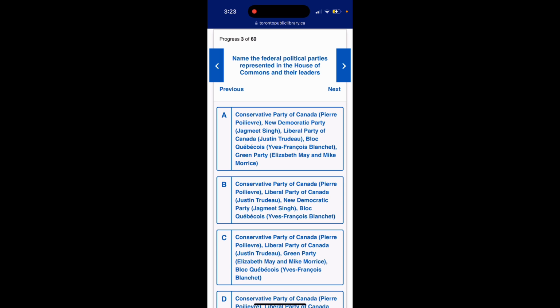Option B, Conservative Party of Canada, Pierre Poilievre, Liberal Party of Canada, Justin Trudeau. New Democratic Party, Jagmeet Singh. Bloc Québécois, Yves-François Blanchet. Option C, Conservative Party of Canada, Pierre Poilievre, Liberal Party of Canada, Justin Trudeau. Green Party, Elizabeth May and Mike Morrice. Bloc Québécois, Yves-François Blanchet.